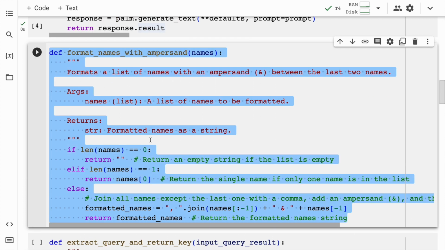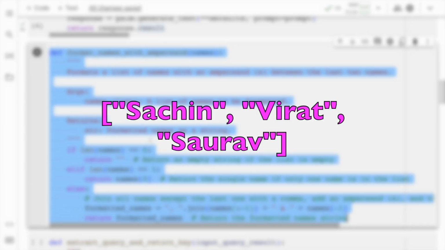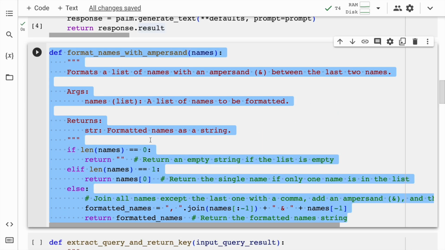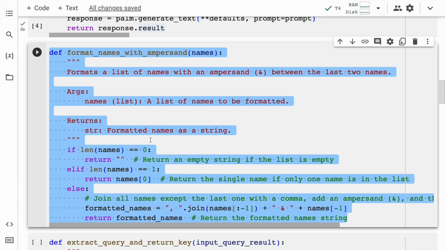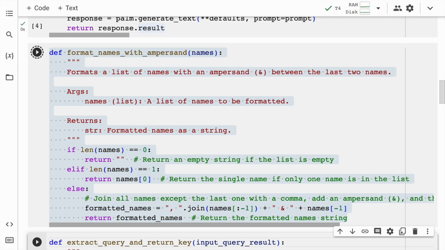Neo4j will return multiple results, so if I have to combine them and format them so that they look more readable and presentable, I use this particular function, format_names_with_ampersand. What this does is, if the list has more than 3 elements, the first elements are combined with a comma between them, and the final one has an and. So if there are 3 names like Sachin, Virat and Saurav, the output will be Sachin, Virat and Saurav. That's how the entire formatting works. I input a list and I get a string back. This is what this particular function does.